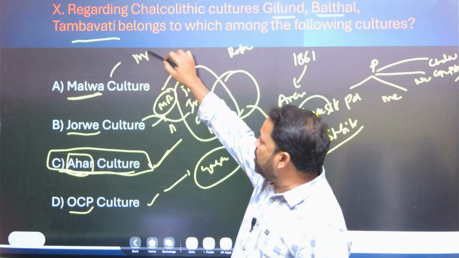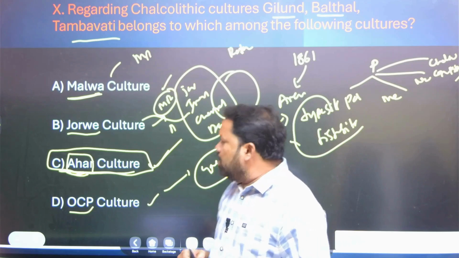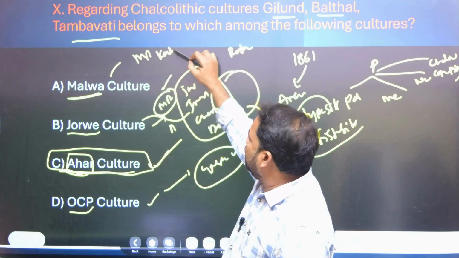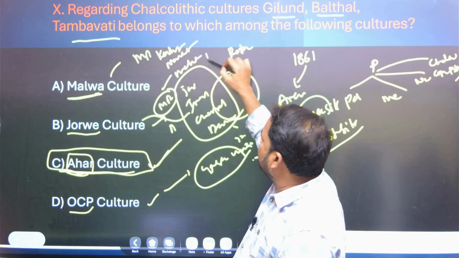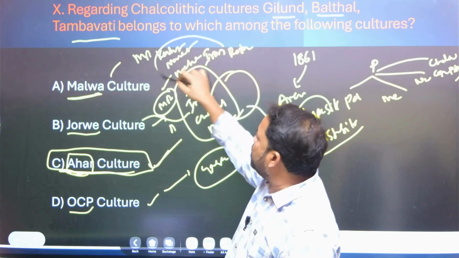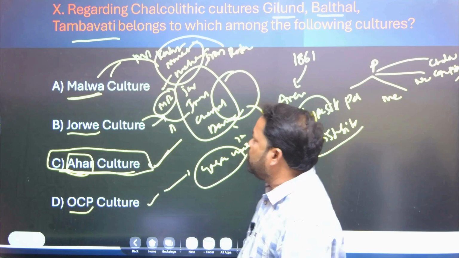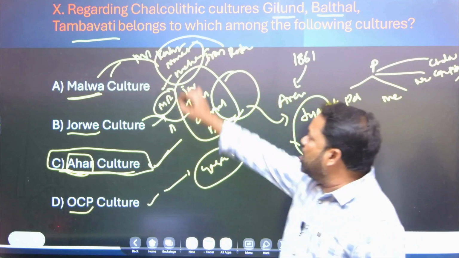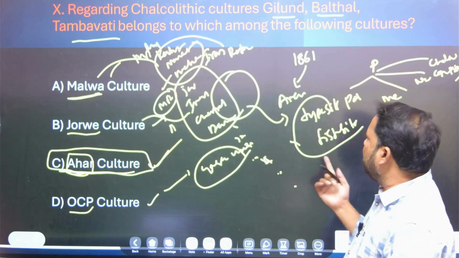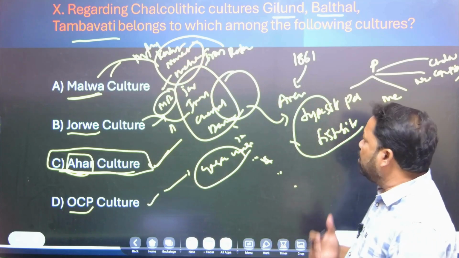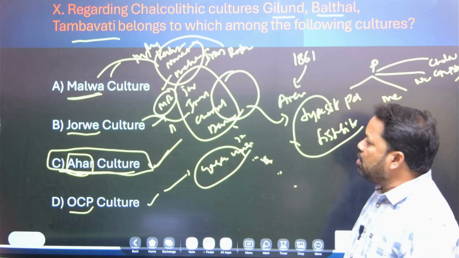Malwa, you know very well, is Madhya Pradesh. Kayatha, Navdatoli, Maheshwar, Eran are places of Malwa culture. Malwa is the first site, and based on the first site, archaeologists gave the name to that culture.